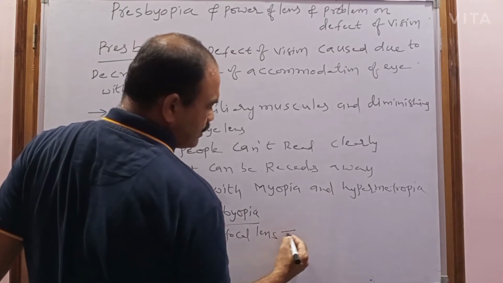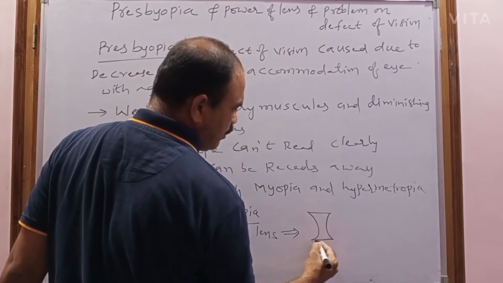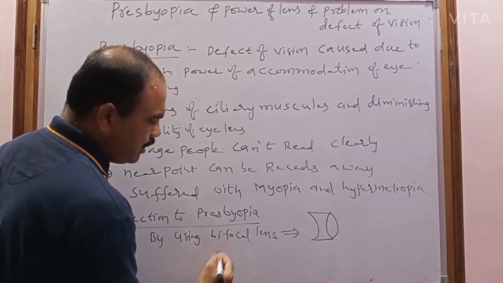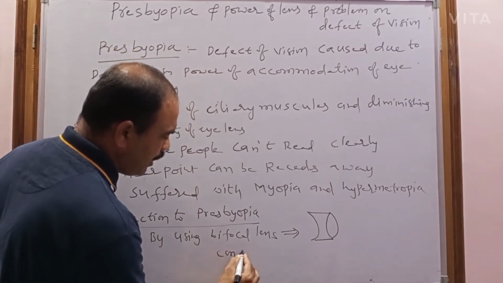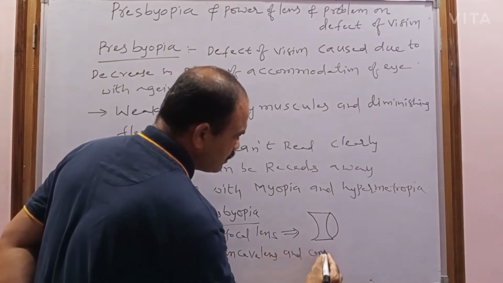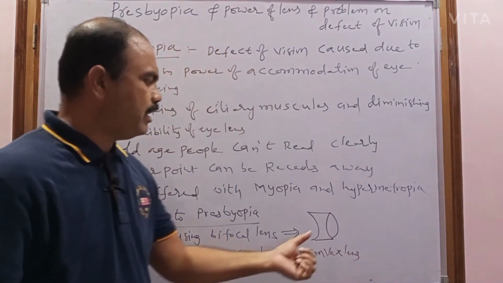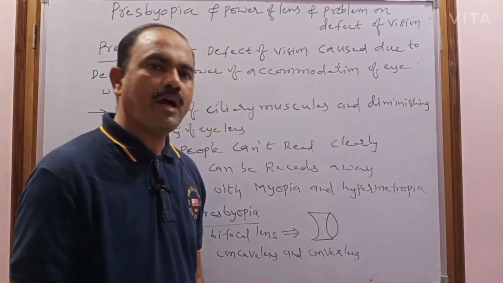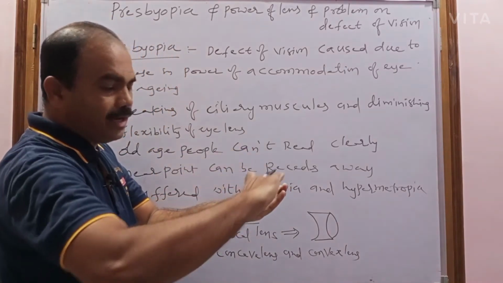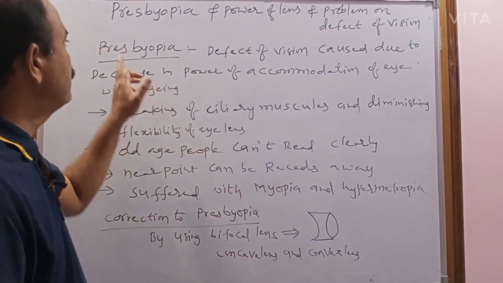A bifocal lens is nothing but a combination of concave lens and convex lens. The upper part is the concave lens and the lower part is the convex lens. So this is about presbyopia.